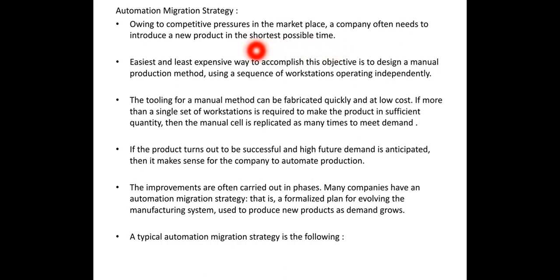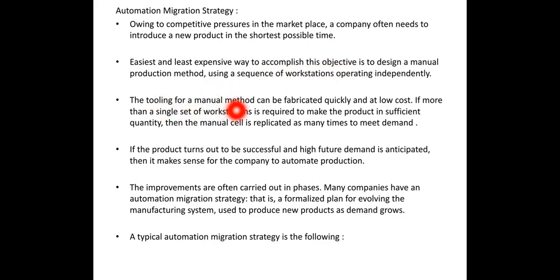You know that nowadays there is very vast competition in the market. So what people are thinking is to introduce a new product that can attract the customer. But what the company people think is to produce the new product in the shortest possible time, the earliest and least expensive way to accomplish this objective.